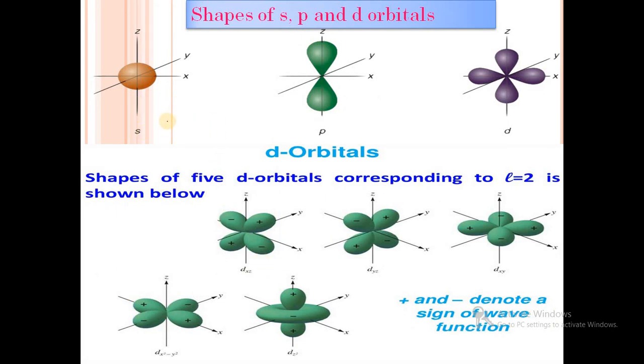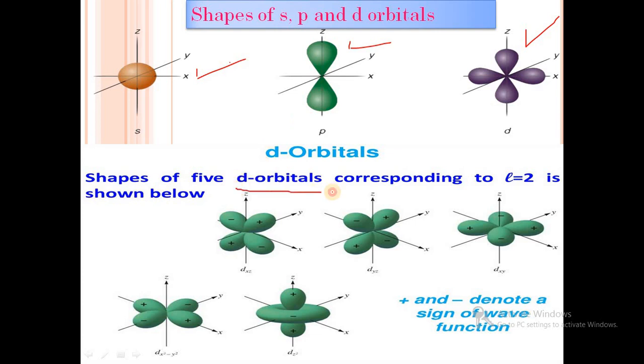Then our first point is the shapes of s, p and d orbitals. We know that s orbitals are spherically symmetric in nature. Then p orbitals: there are 3 p orbitals, px, py, pz, and the p orbital shape is dumbbell shaped. Then how many d orbitals are available? There are 5 d orbitals, that is dxy, dyz, dxz, dx square minus y square and dz square, and the shape of the d orbitals is double dumbbell shaped as shown in the diagram.